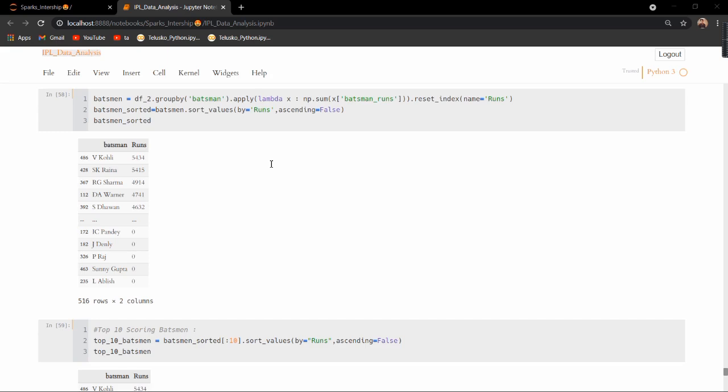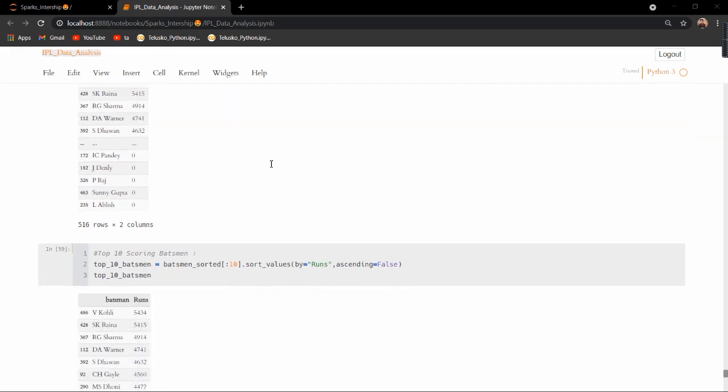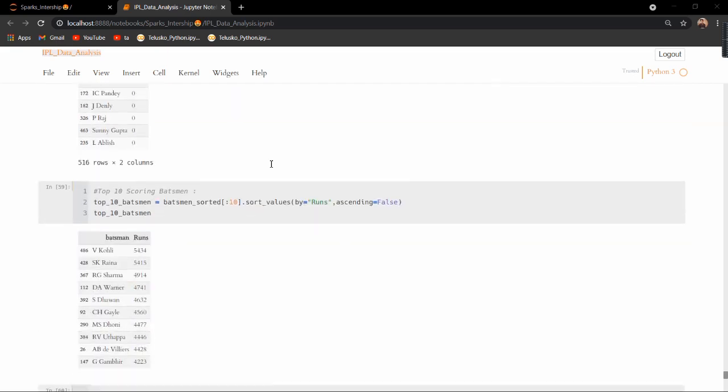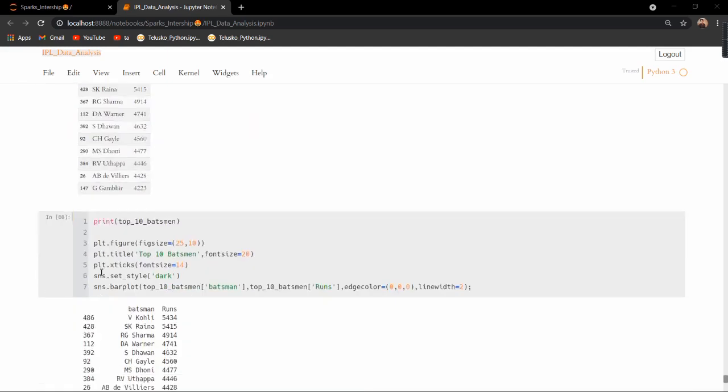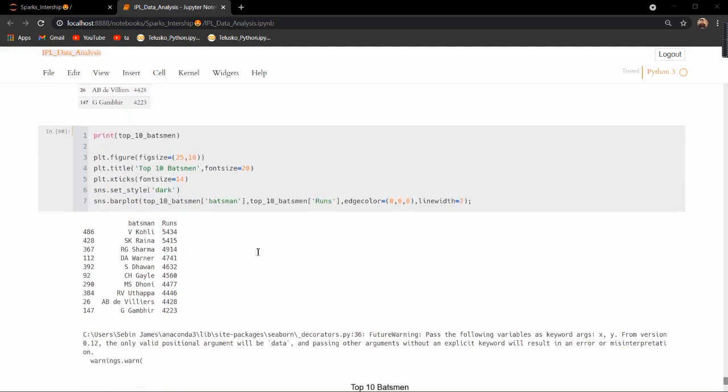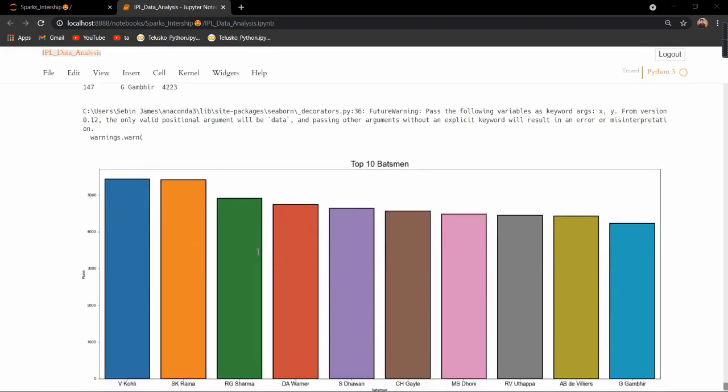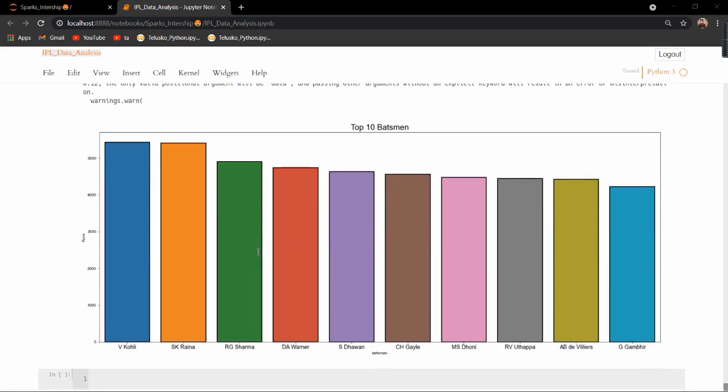He was followed by Raina, then Rohit Sharma, David Warner, S. Dhawan, etc. Then I found out the top 10 scoring batsmen by sorting and taking the first 10 values: Virat Kohli, Raina, Rohit Sharma, David Warner, Shikhar Dhawan, Chris Gayle, MS Dhoni, Robin Uthappa, AB de Villiers, and Gautam Gambhir were in the top 10 list. And we can see that out of the top 10 batsmen, 7 of them are Indians, and that's a good thing. Virat Kohli was the top scorer.